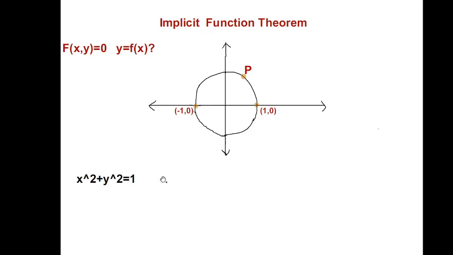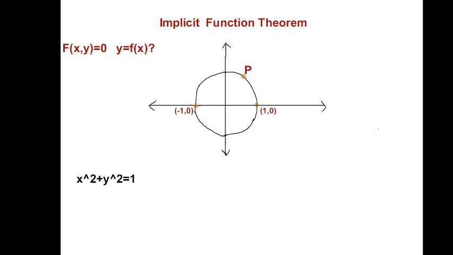You may give the answer as y equal to plus or minus root of 1 minus x square. So there is a function. But is this the graph of a function? Is this a function at all? Because if I write y equal to f of x, I have two values, y equal to plus or minus root of 1 minus x square. You can see that there is a plus value and a minus value. So this is not a function. That is the importance of the implicit function theorem.